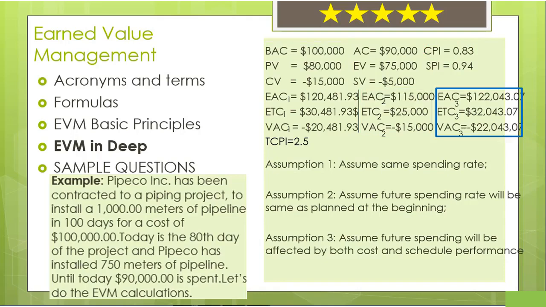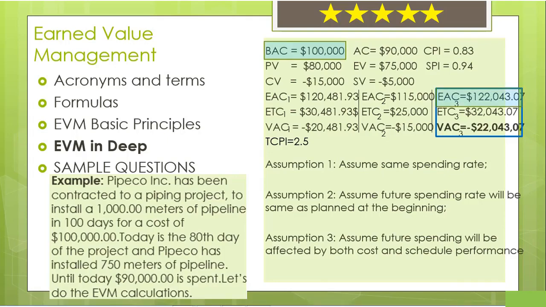In our third assumption, we say that our future spending will be affected not only by CPI but also by SPI. Since the values are affected by both indexes, there will be too many variations. Therefore, we cannot make any comment on the EAC value, whether it's going to be greater than or less than the budget, by only looking at CPI.